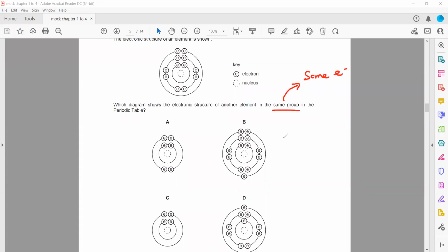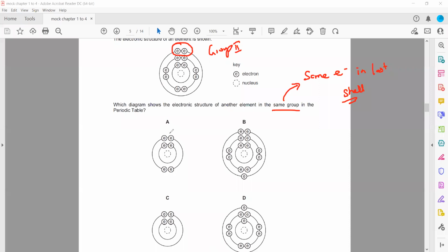So when elements have the same number of electrons in the last shell, they will have the same group number. This element belongs to group 2 because there are 2 electrons in the last shell. So we have to check for an element which has 2 electrons in the last shell.